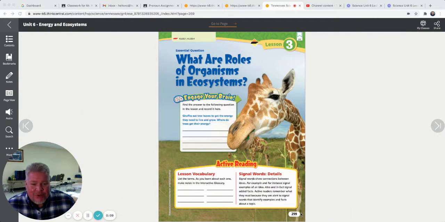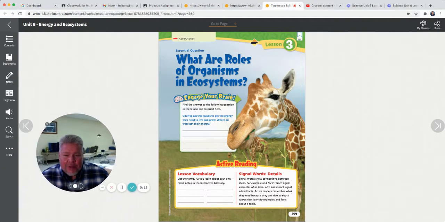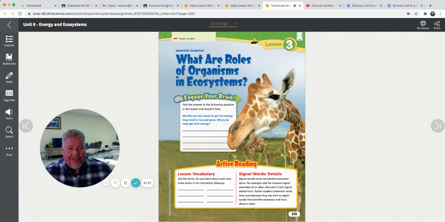We're on page 299 in our science book. Please turn there and follow along with me. This is kind of hard to see on your little computer screen. These pages are small on the digital version, so if you have your book, you might as well use it. It's right there in front of you. Page 299 is where you need to be.